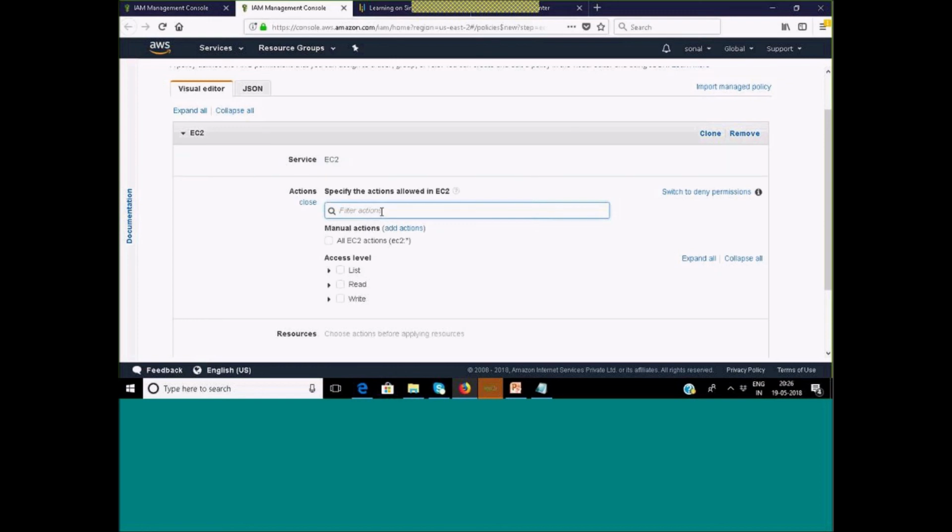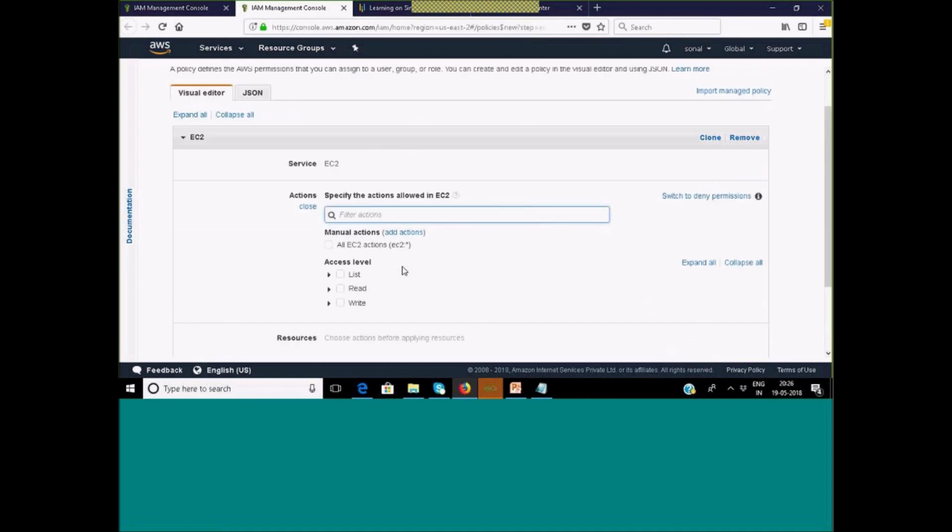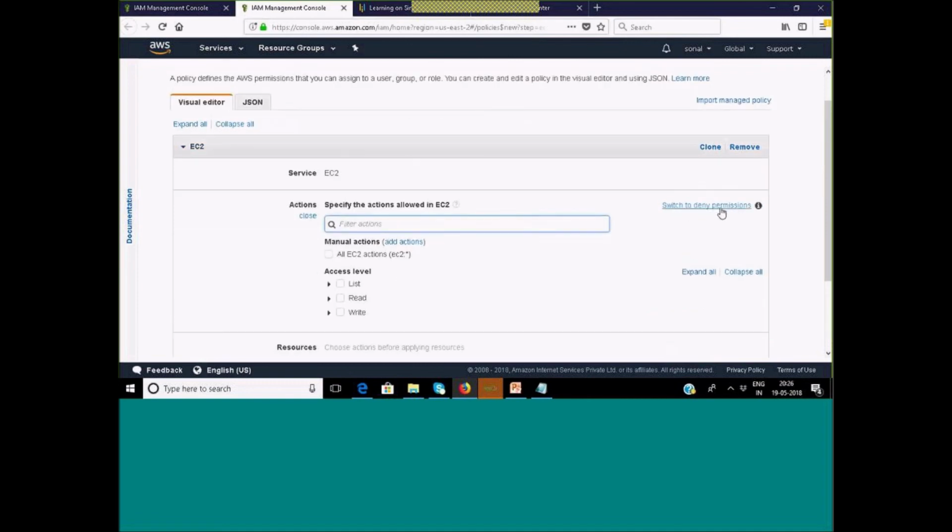In the action, I am allowing, right? You can't see the effect over here anywhere, because on the right side, if you see, switch to deny permission. If I click on deny permission, now deny is highlighted here, and whatever I'm specifying will come under deny. So if, let's say, the list action should be denied for the EC2 service, this policy I'm defining will deny list access to EC2. Or switch to allow permission. That is how the effect is highlighted in the visual editor.